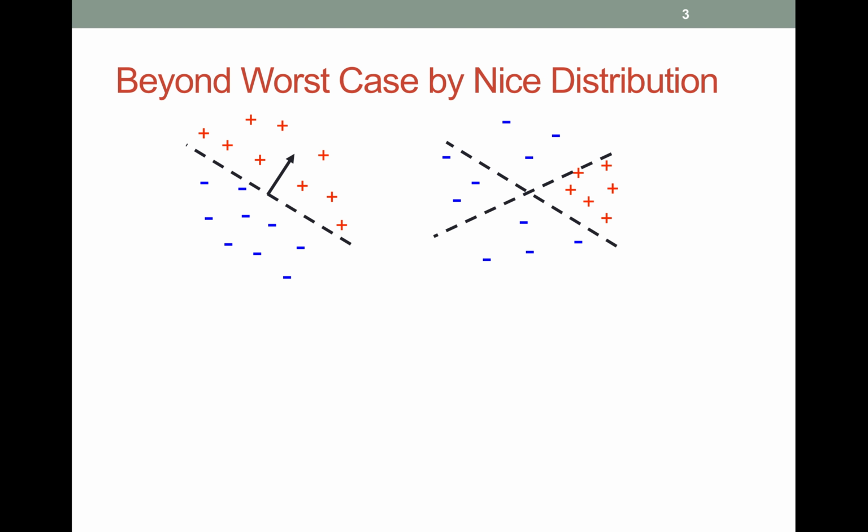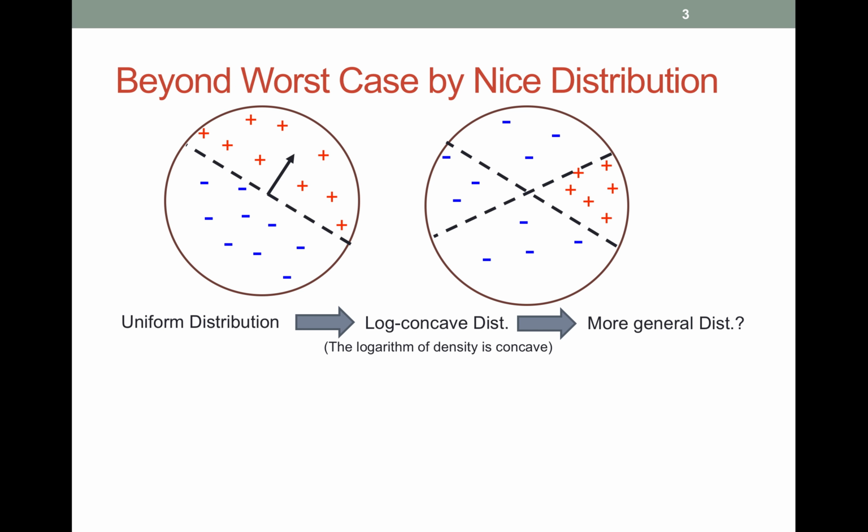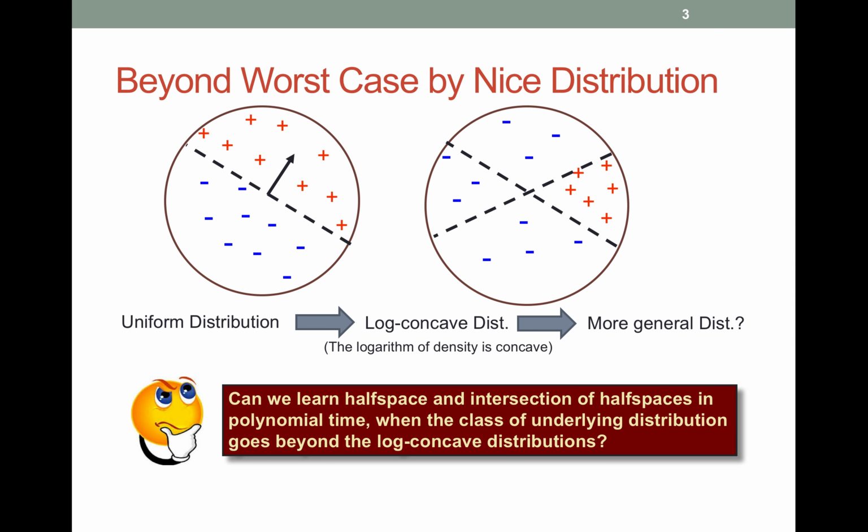So to go beyond the worst case, we need to make some nice assumption on the underlying distribution over the instance space. Some existing results first assume that the underlying distribution is a uniform distribution, and later generalize to the log-concave distribution. In this talk, we want to explore whether we can further generalize the distribution. So we want to answer the following question. Can we learn halfspaces and intersections of halfspaces in polynomial time where the class of underlying distribution goes beyond the log-concave distributions? And the answer is affirmative in this talk.